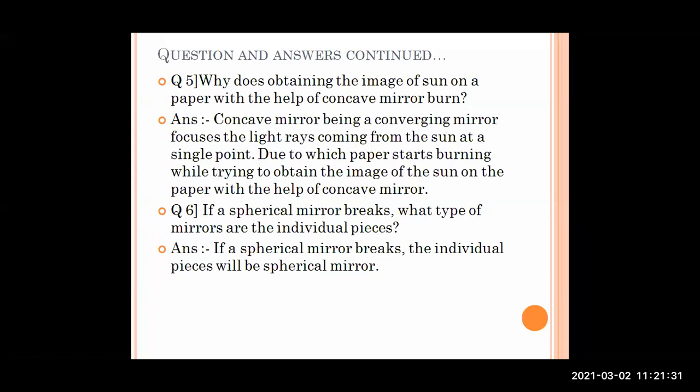So what happens? Concave mirrors, being converging mirrors, focus the light rays coming from the sun. It makes all the light rays fall at a single point, due to which the paper starts burning while trying to obtain the image of the sun on the paper with the help of a concave mirror.